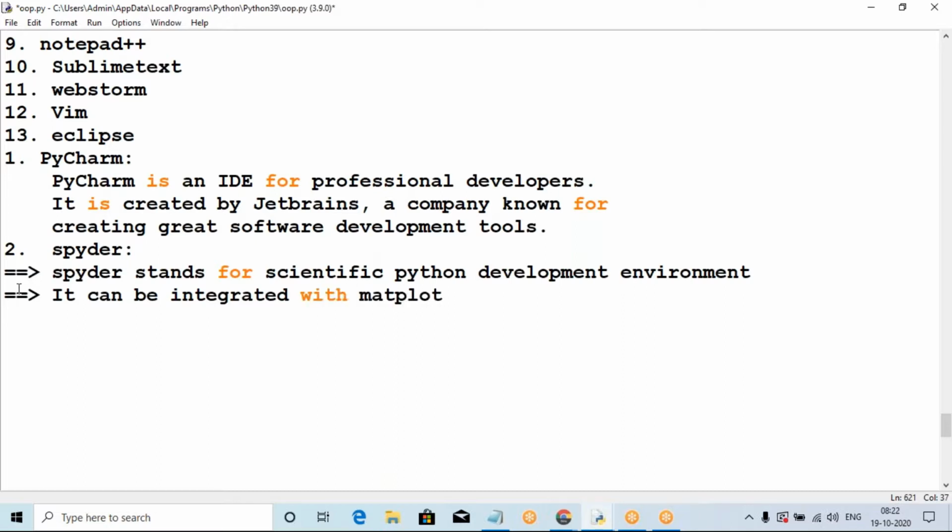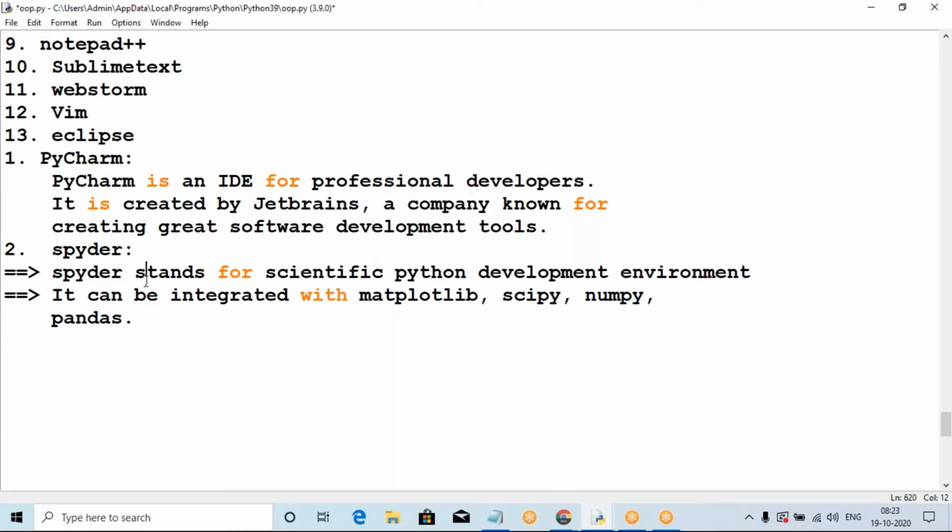Another one is Matplotlib, which is one module. SciPy is also one module. NumPy is also one module. Pandas is also one module. These modules are mainly used for data science. So these are the scientific Python tools, the Scientific Python Development Environment.